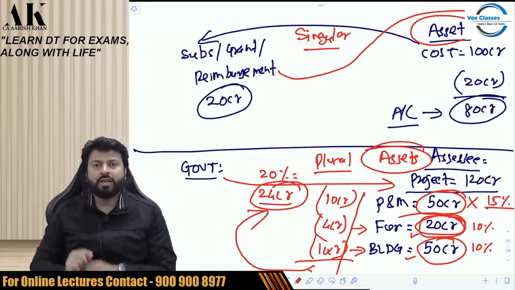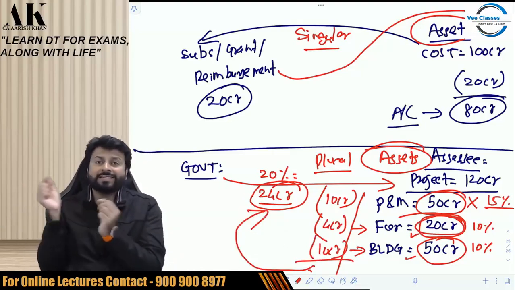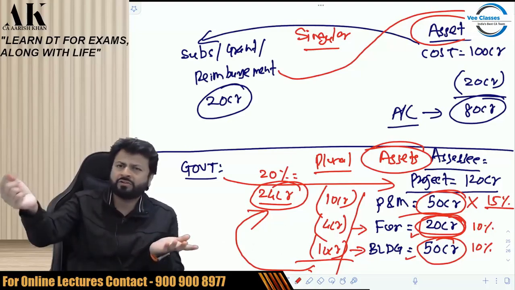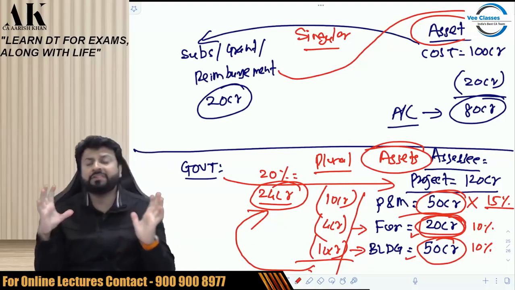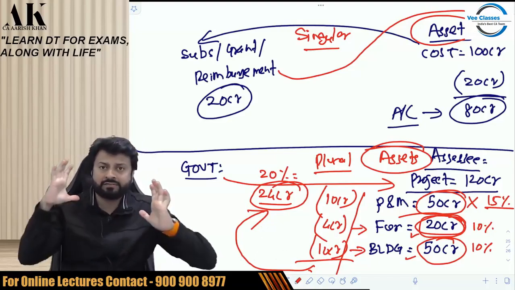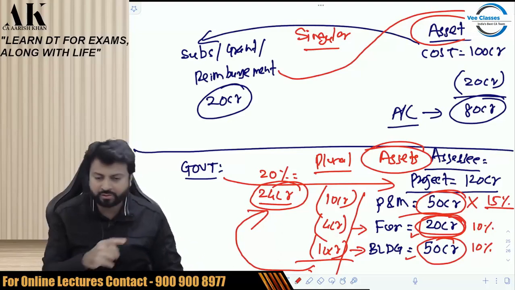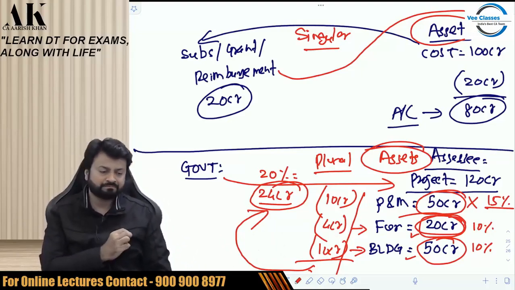Okay. So if the subsidy, grant and reimbursement is for a single asset, then reduce from that asset. But if it is for all the assets, it is for plural, lot of assets, then you have to reduce proportionately from all the assets. You can take a photograph of this if you want.